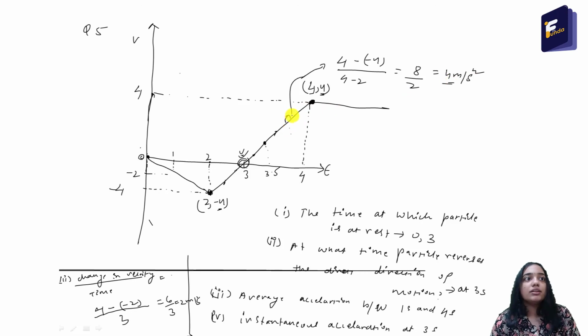That means the acceleration at 3, or 3.5, or 2.14, at all these points the acceleration is 4 meter per second square. Okay, so this we can know from the things that we studied in the last class, in the graphs. Okay, so this was it for this class, and in the next class we will start a new chapter, because we have completed the chapter motion along a straight line.